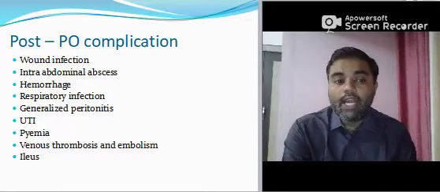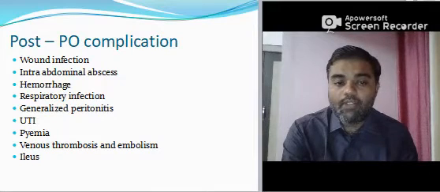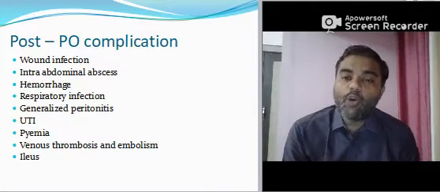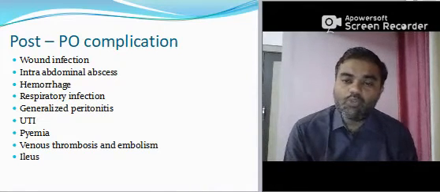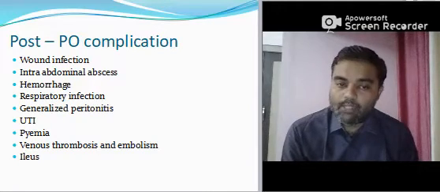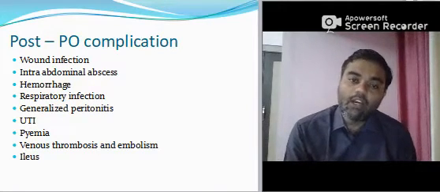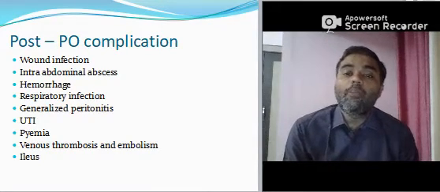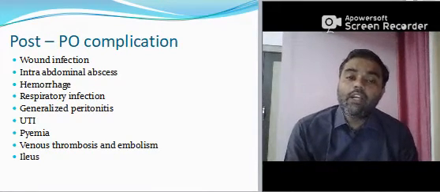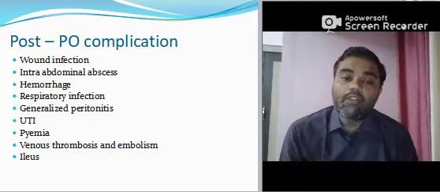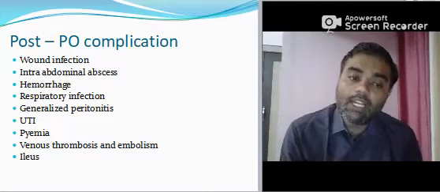There are post-op complications and we are supposed to prevent them. First is wound infection: proper dressing, though we are not supposed to do the dressing, we are just observers. Then intra-abdominal abscess may occur, hemorrhage may occur, and respiratory infection, so prevent respiratory complications with breathing exercises. Others are generalized peritonitis, UTI, pyemia, venous thrombosis, and embolism, and ileus.